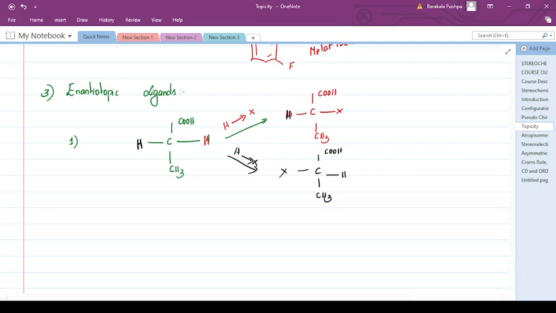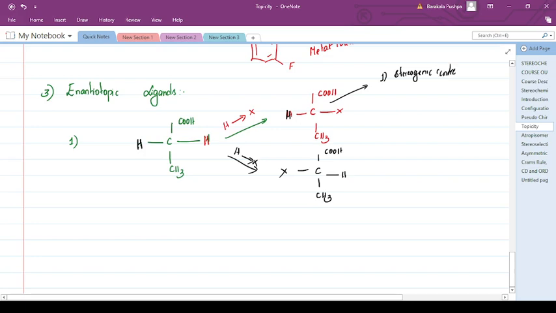Now let us think of the configuration. I have taught you earlier the CIP rules which you have to apply to assign a relative configuration for the molecules. Just remember, the original molecule is not a stereogenic center, but by replacing one group you are getting a stereogenic center.